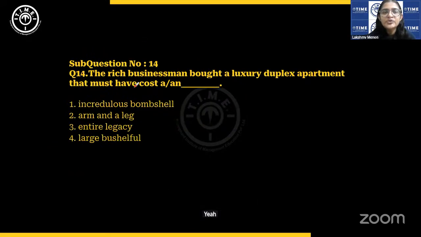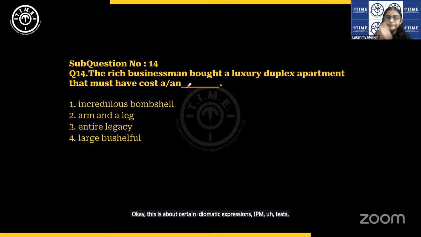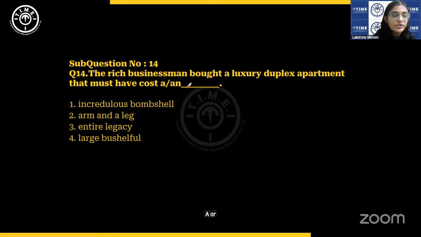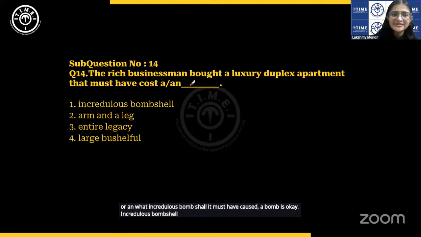Yeah. The rich businessman. Okay, this is about certain idiomatic expressions. IPM tests you extensively on idioms. The rich businessman bought a luxury duplex apartment that must have cost a or an what? Incredulous bombshell. It must have caused a bomb is okay. Incredulous bombshell is not a correct expression.